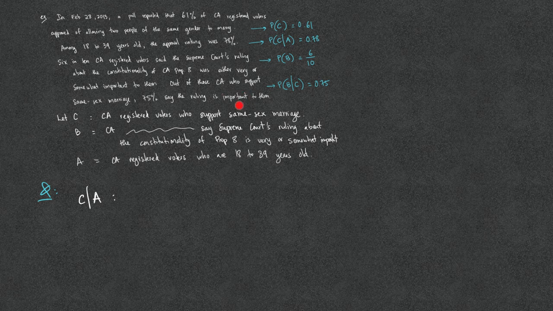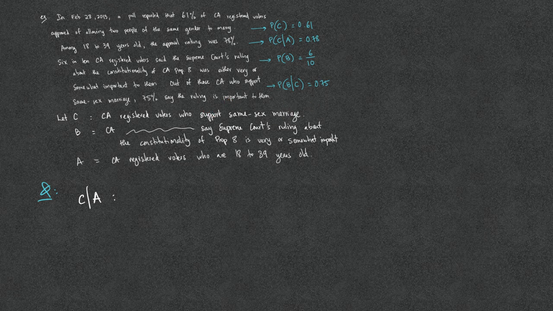So what does the event C given A represent? Using the same language, the event after the vertical bar is a given or if or out of. Thus, out of A, the event C. So we would read this as out of those California registered voters who are 18 to 39 years old, the registered voter who supports same-sex marriage.